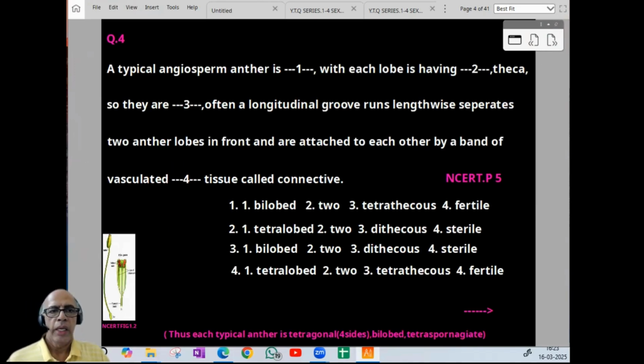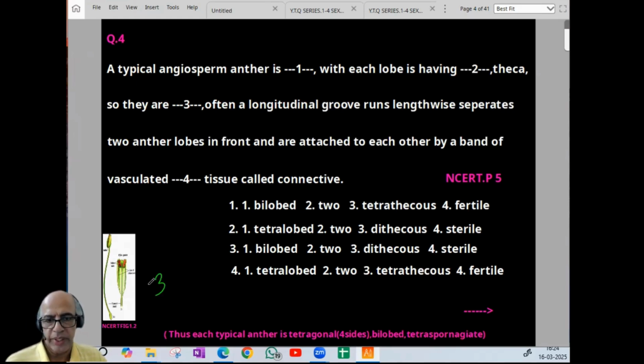Fourth question. A typical angiosperm anther is typically bilobed, and each lobe has 2 theca. Theca means chamber. So they are dithecous. Often a longitudinal groove runs lengthwise, separating the 2 anther lobes in front, and they are attached to each other by a band of vascular tissue, the connective. Next word is an important NCERT term: it is sterile in nature. So altogether, what will be the option? It is the third one: bilobed, dithecous, sterile. So option wise, the fourth one is 3.